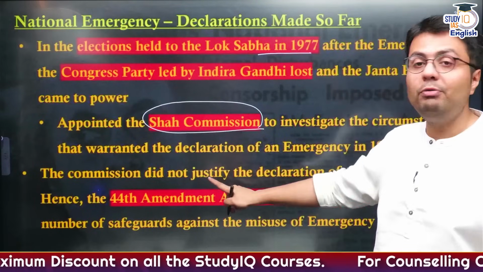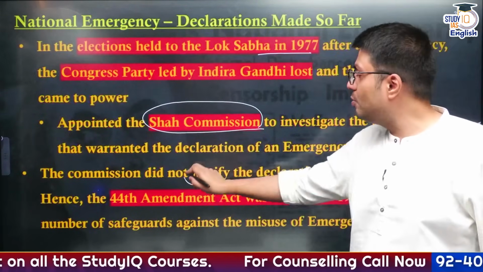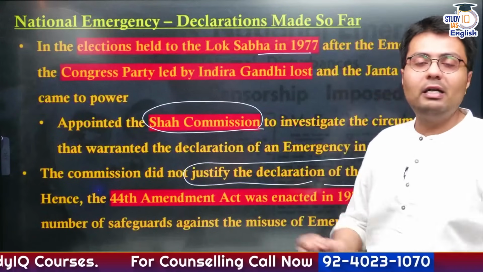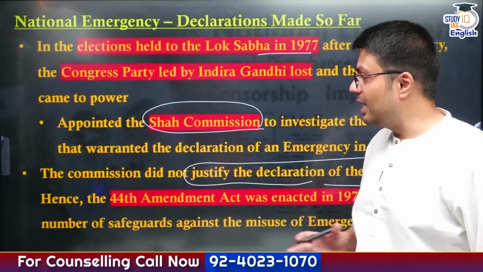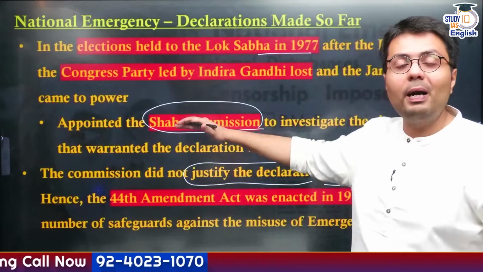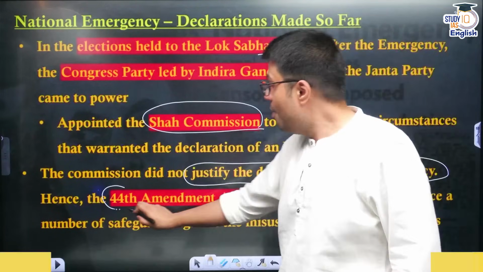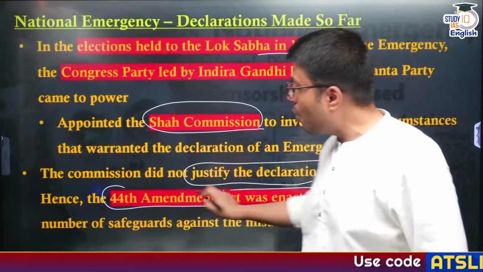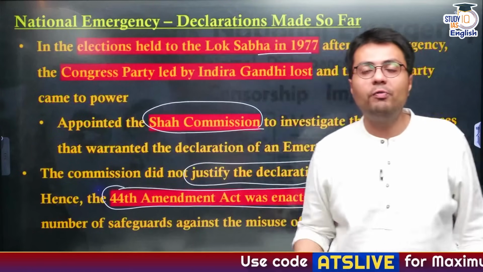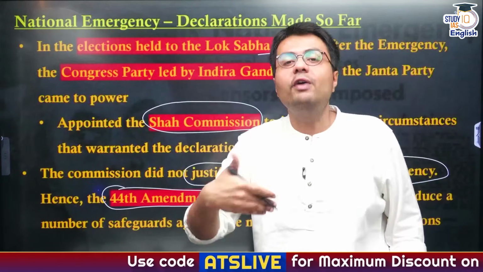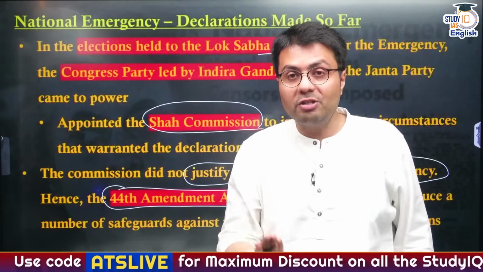And this commission came to the conclusion that this was not a right thing to do, that is, to impose national emergency. Similarly, this Janata Party government also made many changes to the constitution under the 44th Amendment Act, which we have already discussed in the underlying provisions, that made it more difficult for the government to impose national emergency.